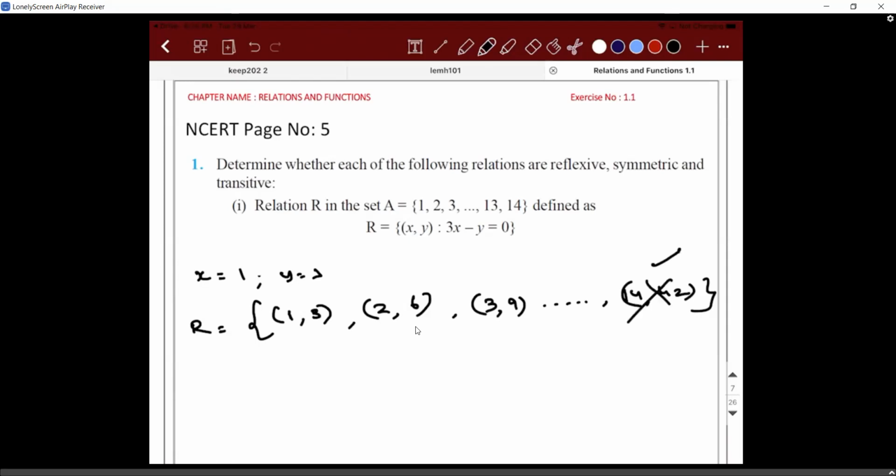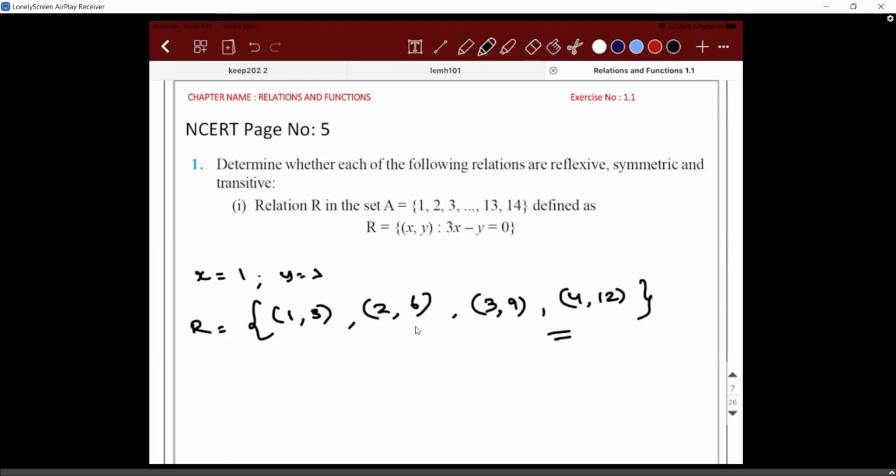You should stop with the number 14, because 42 is not there. How will you write that as a part of the ordered pair? So you should not do that. I told you, right? My job is to confuse you. You should be clear. (3, 9). Where should I stop? (4, 12). I should not even write beyond that.